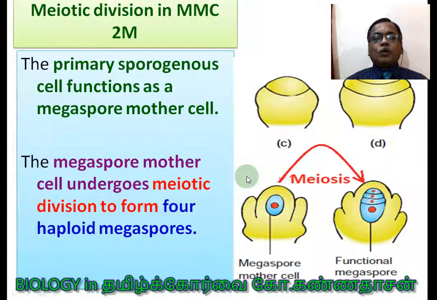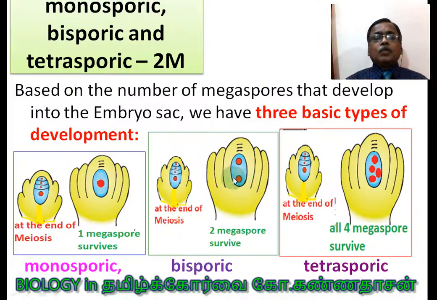So this is about meiosis which takes place in the megaspore mother cell. Now there are types of megasporogenesis, students. What are the types? Monosporic, bisporic and tetrasporic. It can be asked in one or two questions. And here I gave the picture for monosporic.